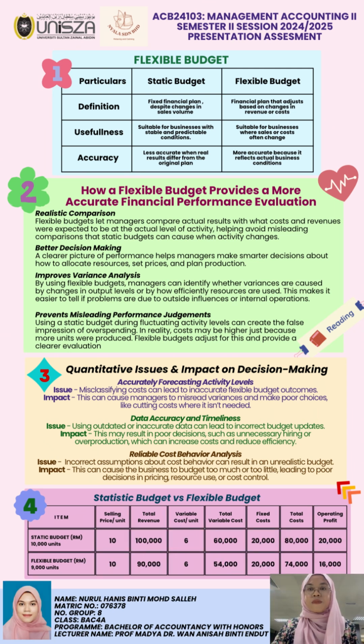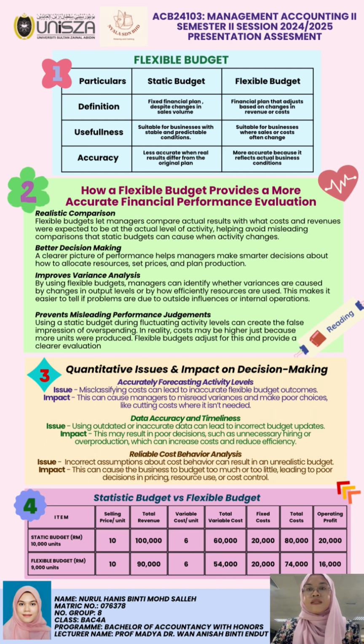Now I will explain part 4 of the infographic, which is the comparison between the static budget and the flexible budget. Let's look at the table on the right side. We are comparing two budgets. One is a static budget, which is based on a planned production of 10,000 units, and the other is a flexible budget, adjusted to 9,000 units, which reflects the actual level of activity.